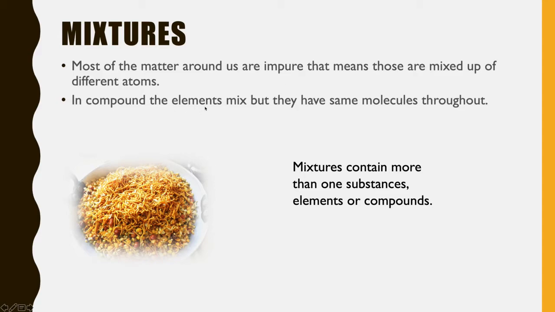In a compound, the elements mix, but they have the same molecules throughout. I think yesterday we got a very good example of water. You have seen the hydrogen atoms, they look the same, and the oxygen atoms, they look the same.